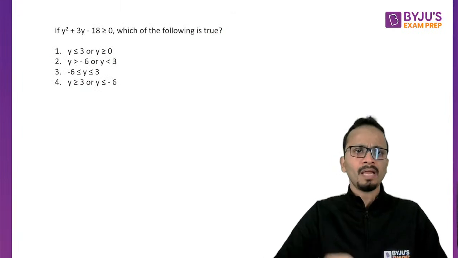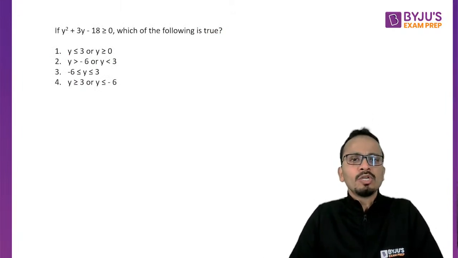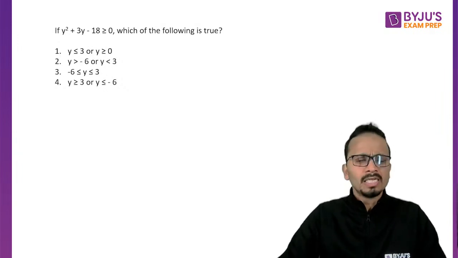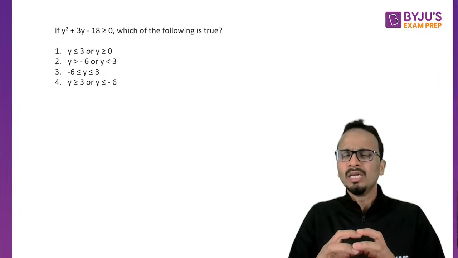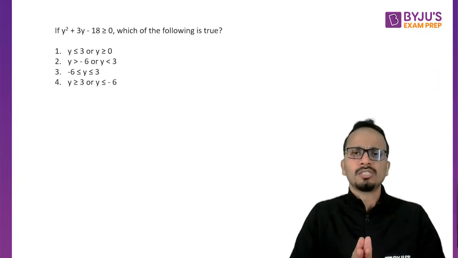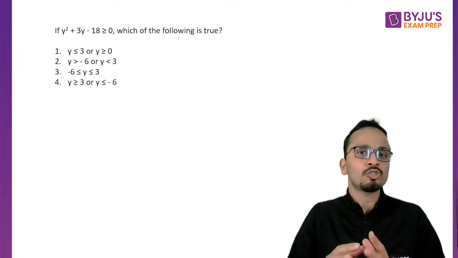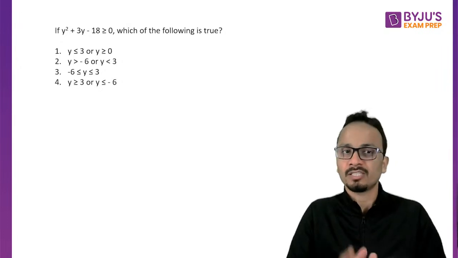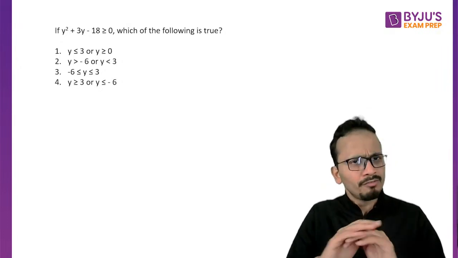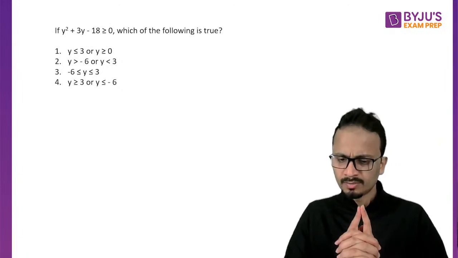All of you. Now, if y square plus 3y minus 18 is greater than or equal to 0, which of the following is true? Now, if you are a little comfortable with quadratic inequations or inequalities, right? Then you must attempt this question. This question can be finished in less than 45 seconds. Must be taken in round one if you are average in algebra. Go for it.